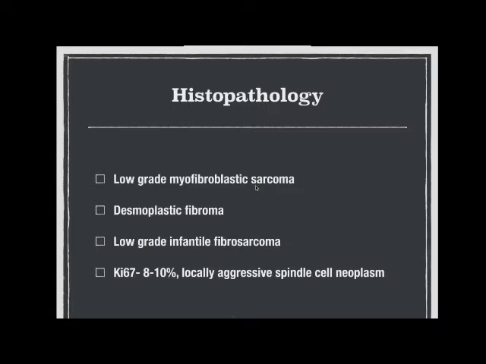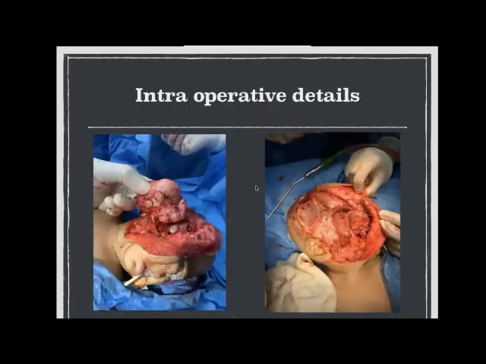Finally it was decided that the child might not benefit from either chemo or radiotherapy, and the plan was for surgical excision. We went ahead with the intraoral incision; the incision line can be seen here. Then we raised a flap, and we could get good margins from all sides.